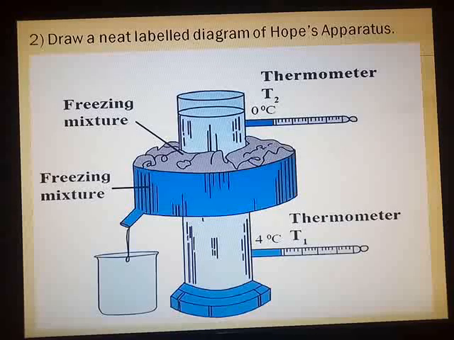Here we complete all the textual question answers and the additional question answers for chapter number 5, that is heat. In our next session we are going to continue with numerical examples. We will complete the numerical examples for this chapter and we are going to start with chapter number 4. So till then I expect all of you will study and keep your books completed. So during our exams, especially board exams, it will become easier for you to refer the notes and study.